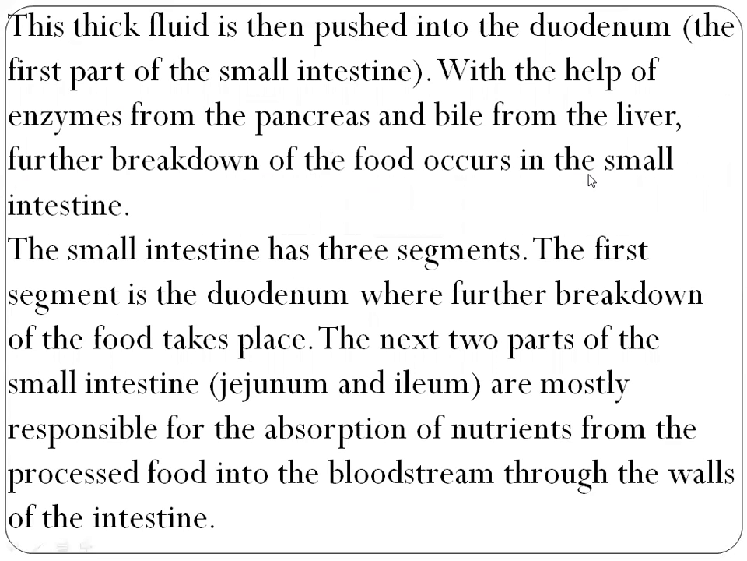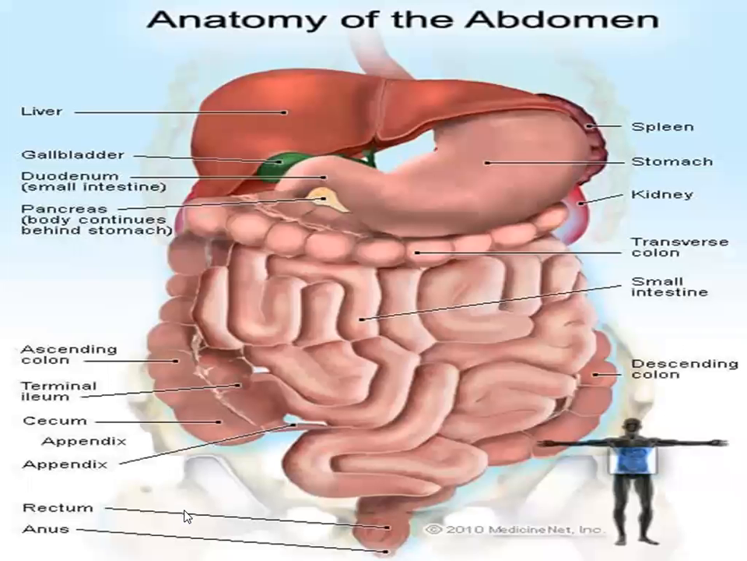Further breakdown of the food occurs in the small intestine. The small intestine has 3 segments. The first segment is the duodenum, where further breakdown of the food takes place. The next 2 parts of the small intestine, jejunum and ileum, are mostly responsible for the absorption of nutrients from the processed food into the bloodstream through the walls of the intestine.